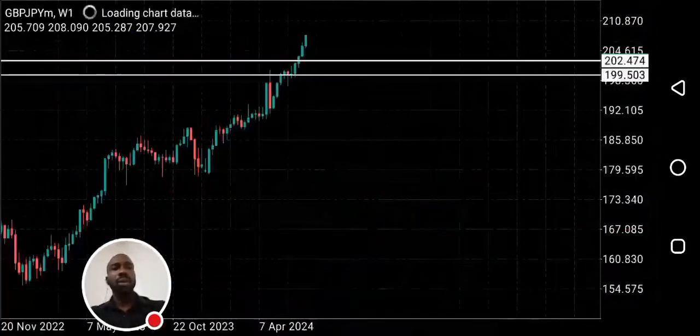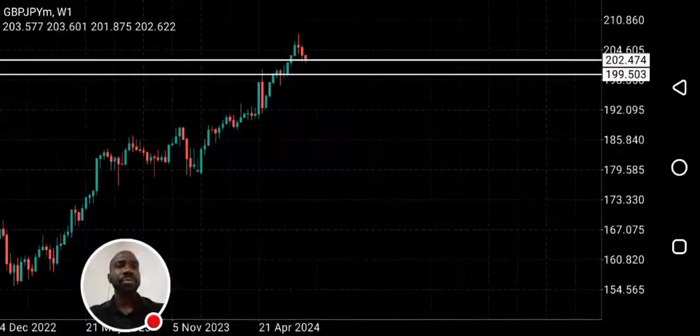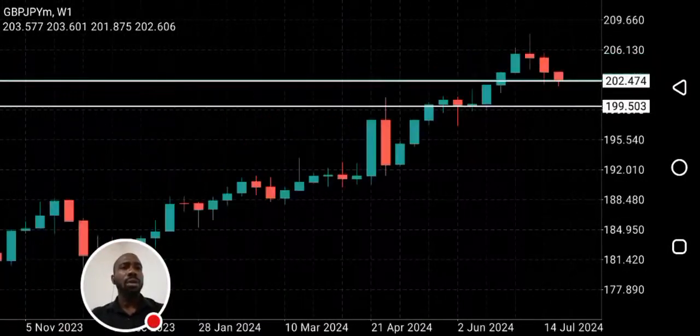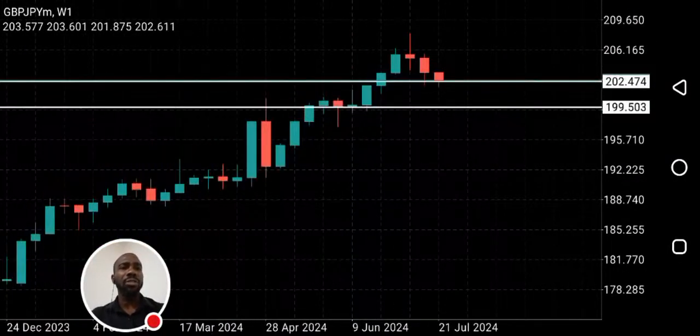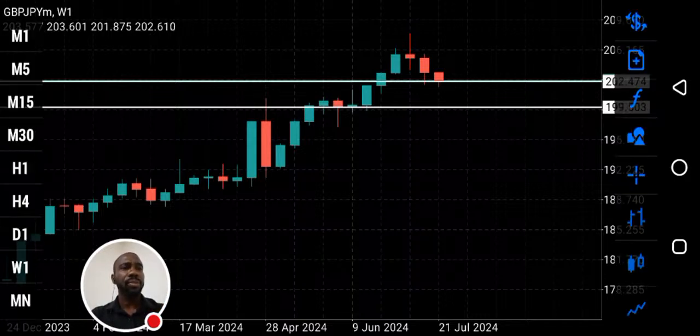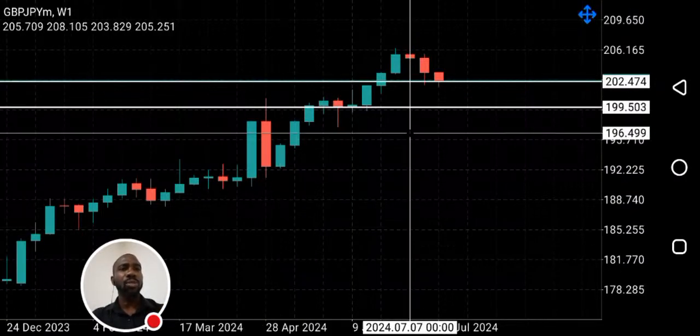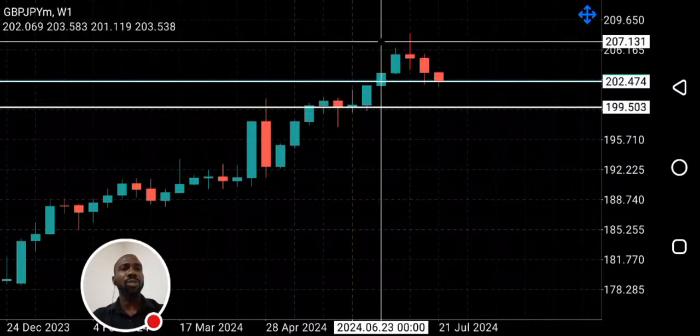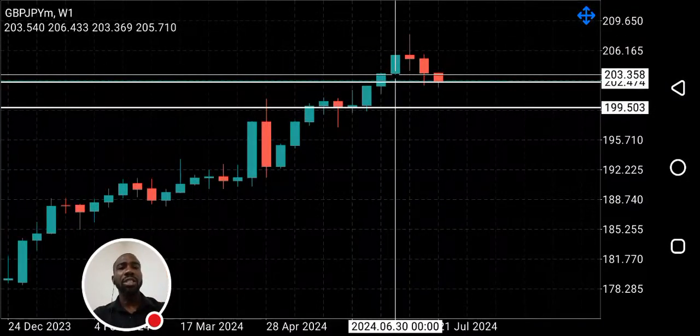GJ. Let's start with the weekly time frame. So GJ looks bearish. The bearish move started from this point. After the formation of this spinning top, you can see GJ has been bearish. Spinning top indicates change in trend from bullish to bearish. It indicates that supply is increasing, demand is decreasing.